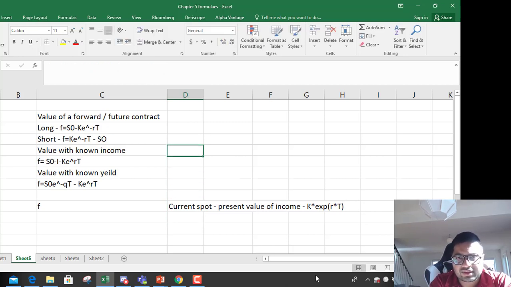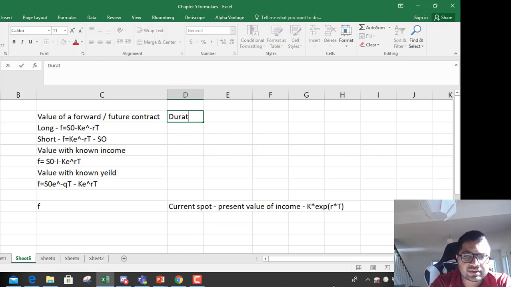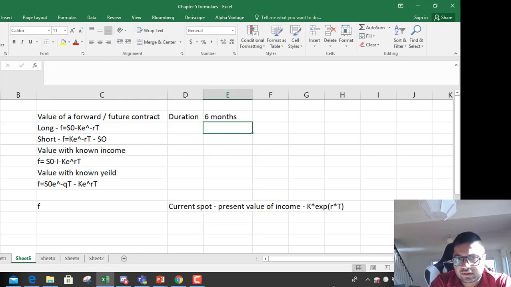So let's do that. Let's say you got into a bond, a 6-month bond contract. The original duration was 6 months. Past time is 3 months, so 3 months have already passed.